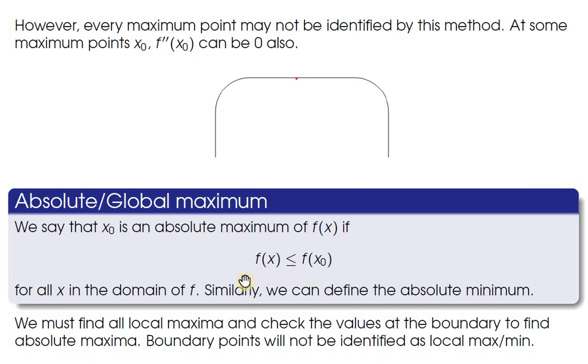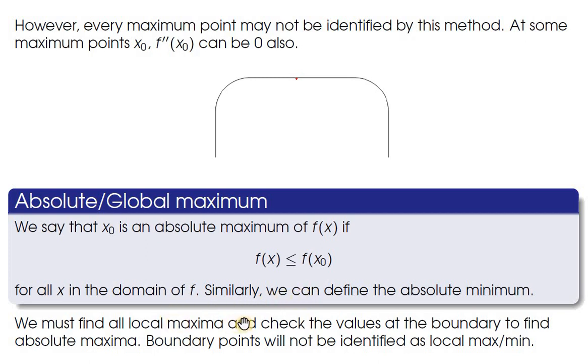If it holds for all x in the domain, then we say that f of x naught is the absolute maximum or global maximum. Similarly, you can define the global minimum at a point x naught if f of x is greater than or equal to f of x naught for every x. That means f of x naught is the smallest image, and in that case we call it an absolute minimum.